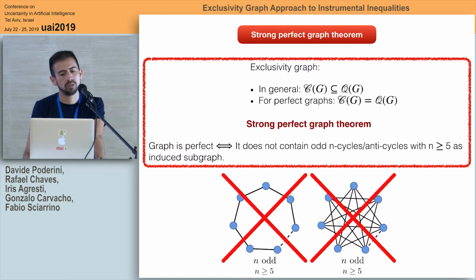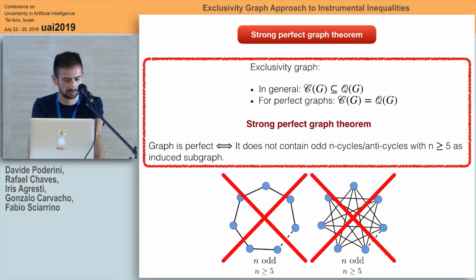So, well, we know that in general, the classical boundaries are contained within the quantum boundaries. In the case that they are equal, it means that there is no gap between them, and that happens for perfect graphs. There is a theorem called the strong perfect graph theorem that says that if you are able to find within the graph a subgraph with cycles or anticycles of length higher than or equal to 5, that means that your graph is not perfect, so it allows for a gap between the classical bound and the quantum bound.